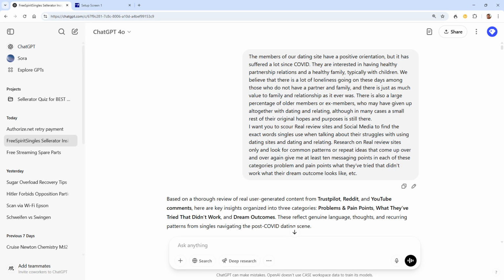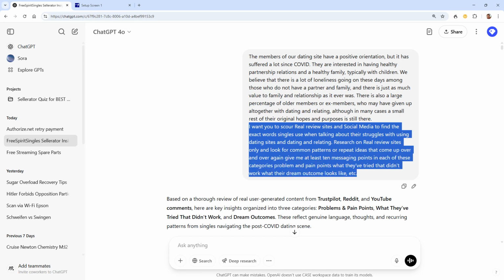And now here's the trick. Before we start with our own survey, we're going to scour real review sites and social media to find the exact words that our customers use when talking about their struggles with using dating sites and dating and relating.